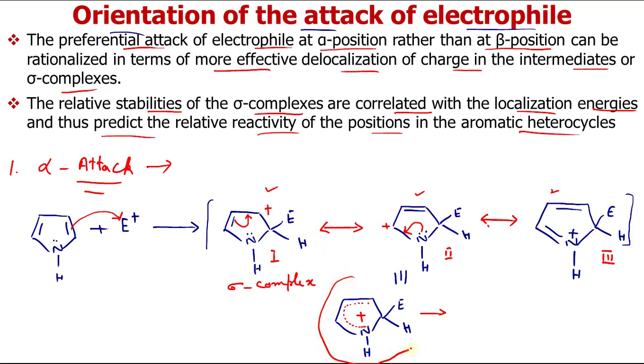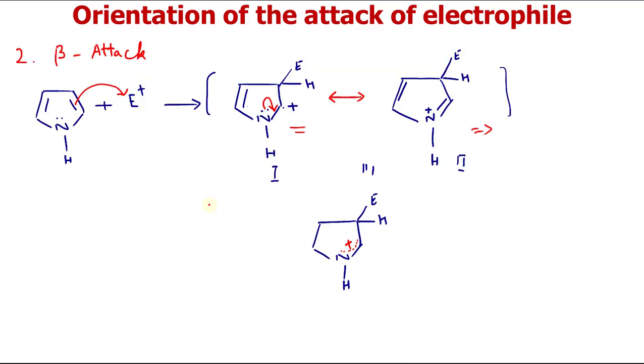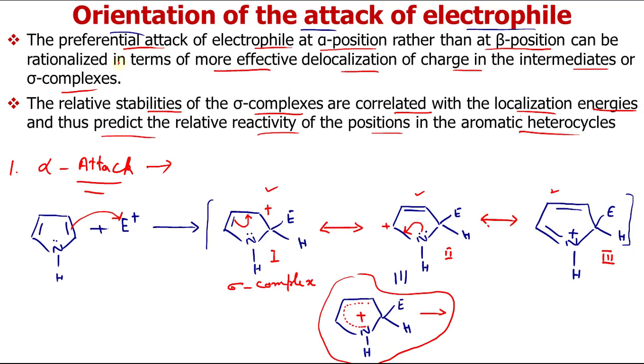So the sigma complex obtained after attack at alpha position is more stable than when the attack of this electrophile has taken place at beta position. So we can say that the preferential attack is at alpha position because it leads to a more stable sigma complex. So localization energy is less, as well as activation energy is less, so the reaction is fast.